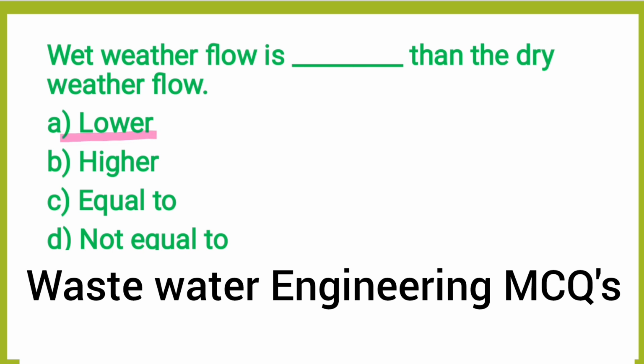So a wet weather flow is higher than the dry weather flow because of the inflow and the infiltration of the sewer system. Wet weather flow is a combination of storm water and sanitary sewage, but dry weather flow consists of only the sanitary sewage. So the wet weather flow is higher than the dry weather flow.